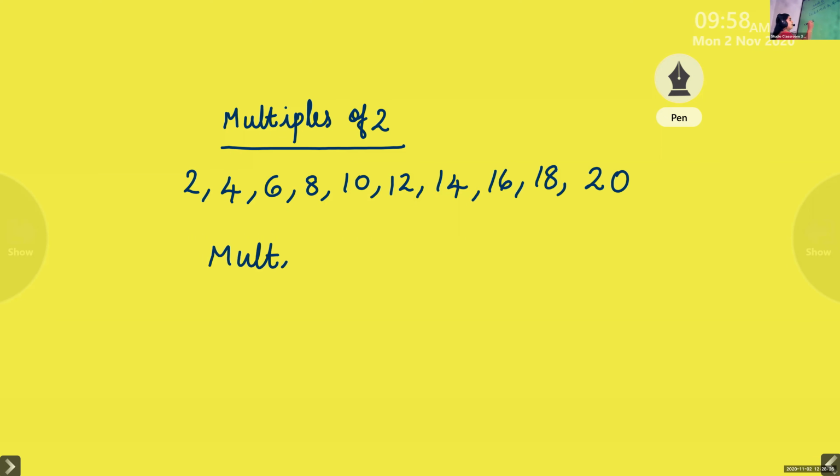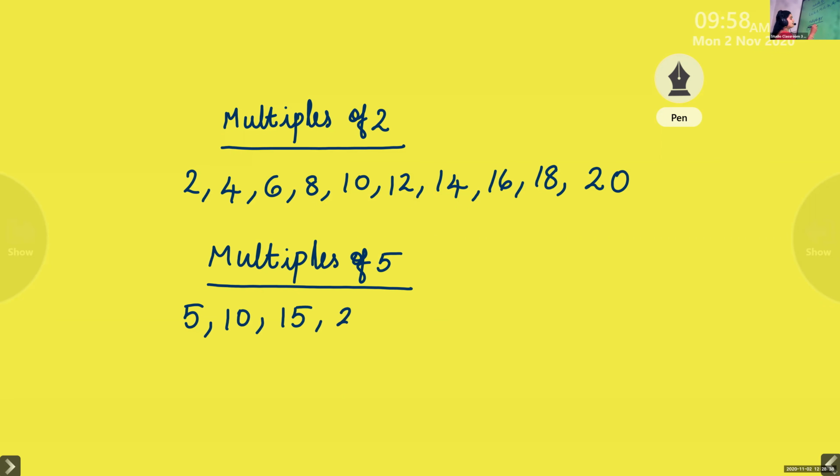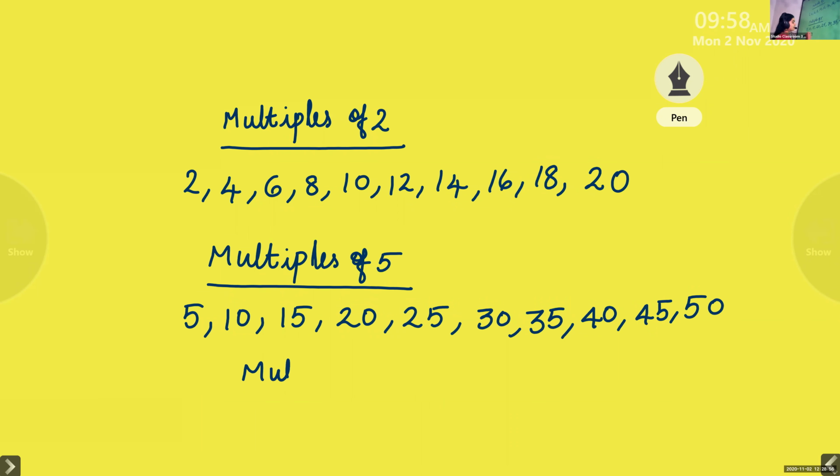Multiples of 5: 5, 10, 15, 20, 25, 30, 35, 40, 45, 50. We are writing only the first 10 multiples because we only want to study the table up to that. Later we can study more.